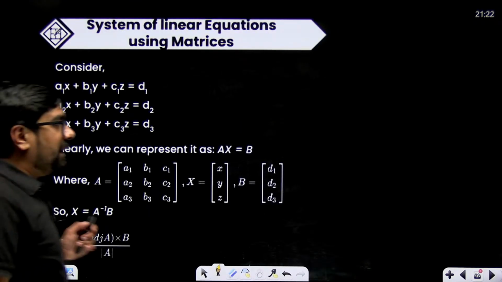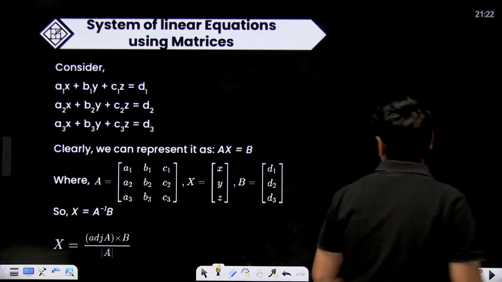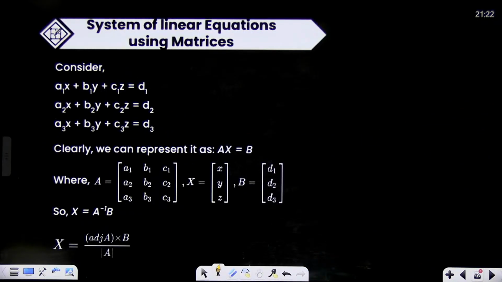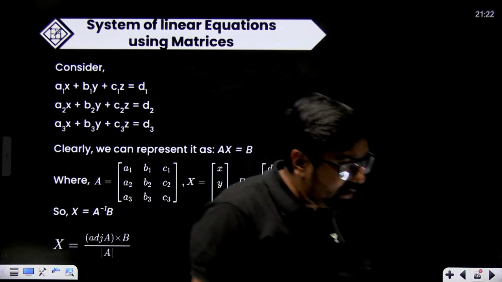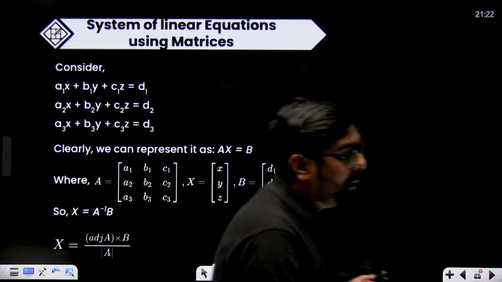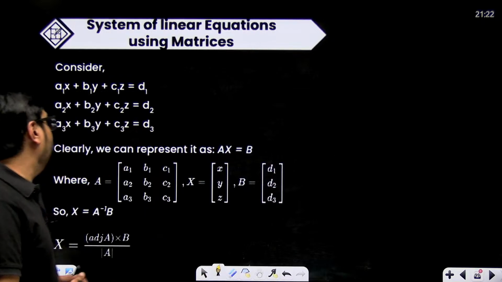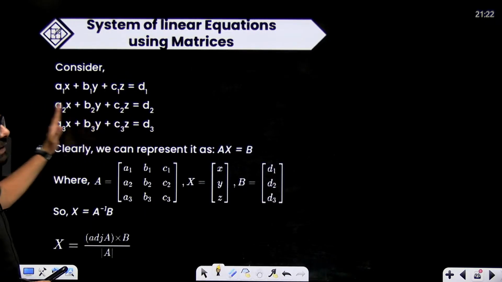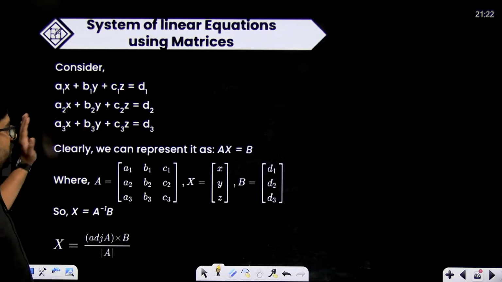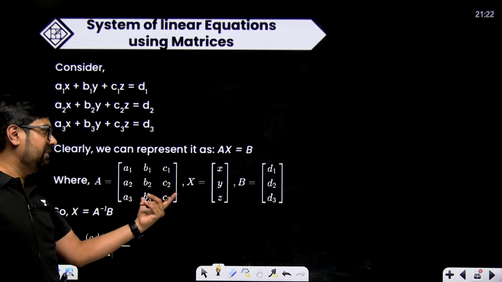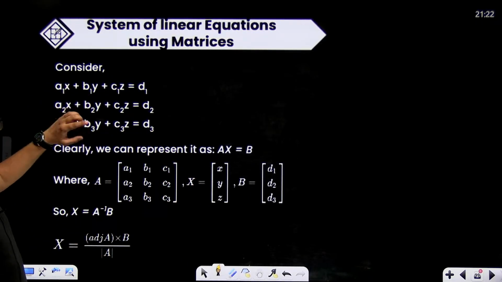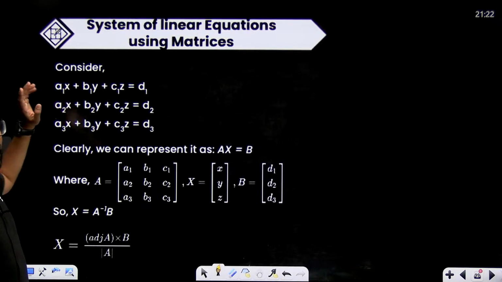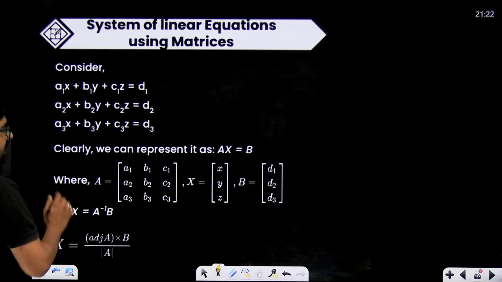Now, one more 5 mark question can be formed in system of linear equations using the matrices. Solving the system of linear equations using matrix. How will you do that? For a system of linear equations in 3 variables or 2 variables, whatever it is. Generally, if they're asking in 5 marks, they'll ask you 3 variables. One question from previous year also I brought. I'll show you that.